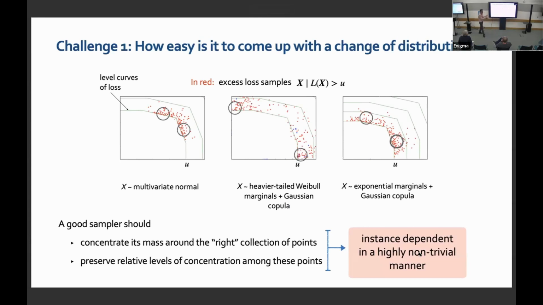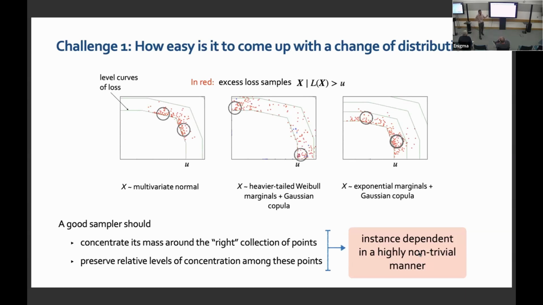So this is in 2 dimensions. When my marginal distribution changes, you see that the conditional excess loss samples are concentrating in different regions. And my importance sampler has to somehow magically know where this concentration is happening for it to be effective.